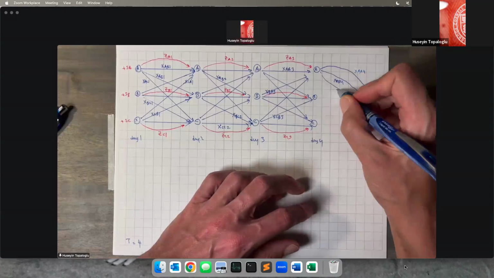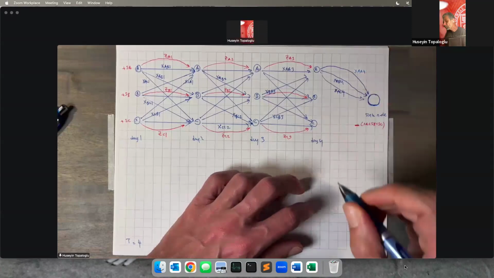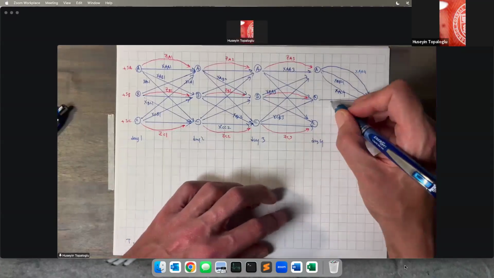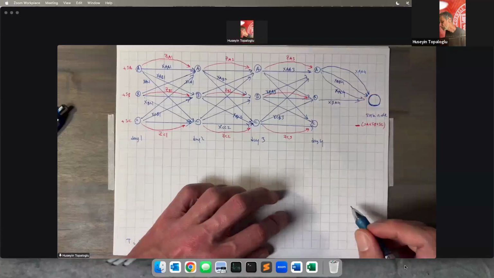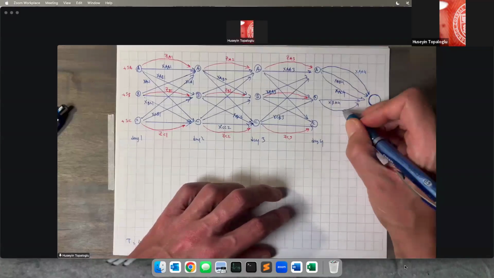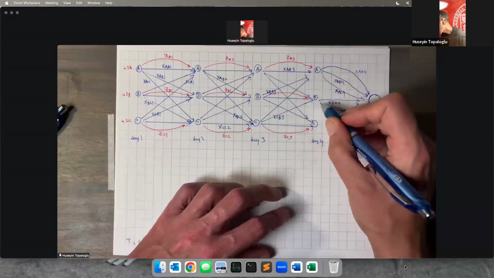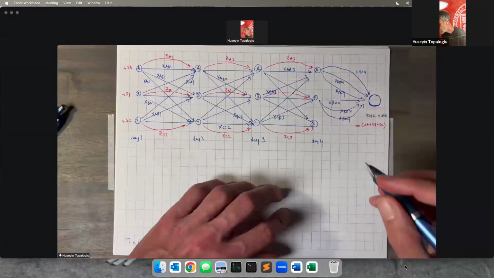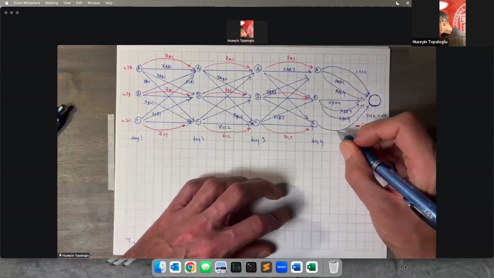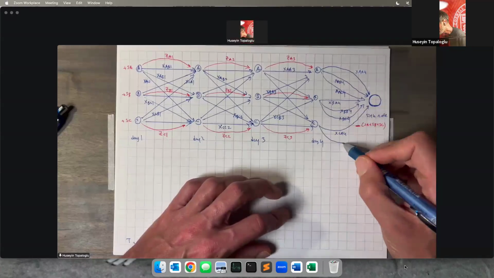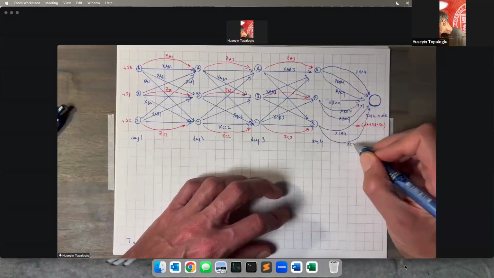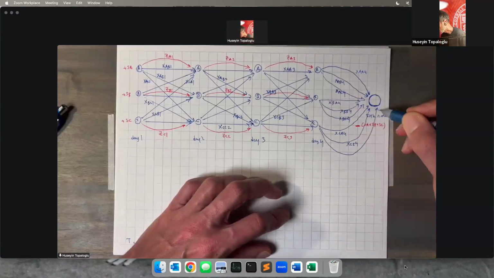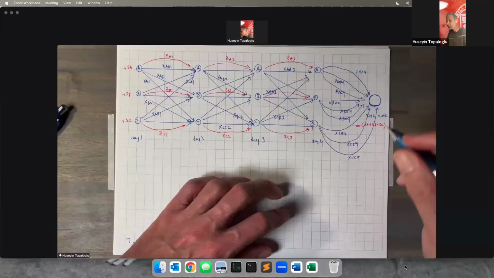The driver goes from location A to C on day 4. I'm also going to let it go into the sink node. Likewise, if a driver goes from location B to A on day 4, he's going to go into the sink node. B to B on day 4, going to the sink node. B to C on day 4, also going to the sink node. Driver going from C to A on day 4, still going to the sink node. Driver going from C to B on day 4, still going to the sink node. And the driver going from C to C on day 4, still going to the sink node.